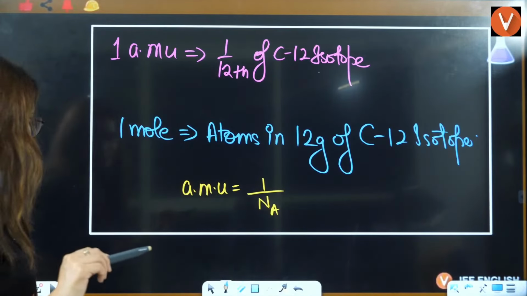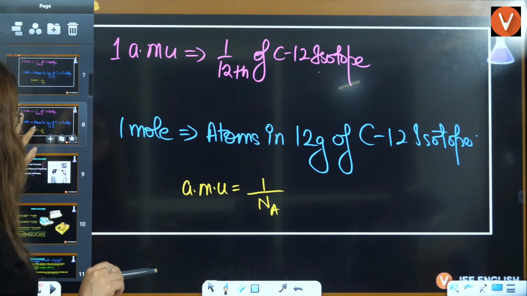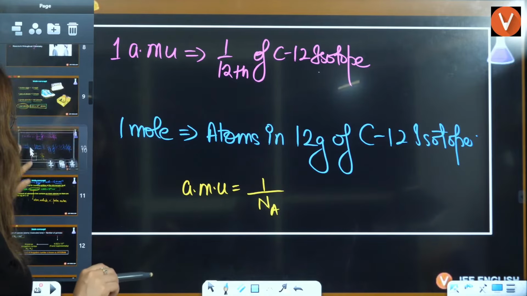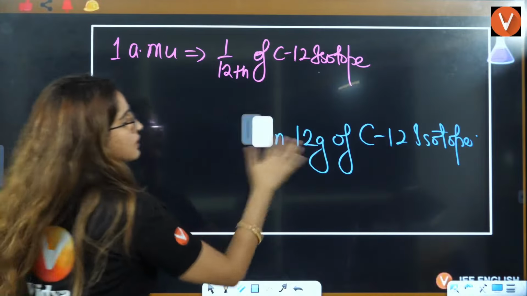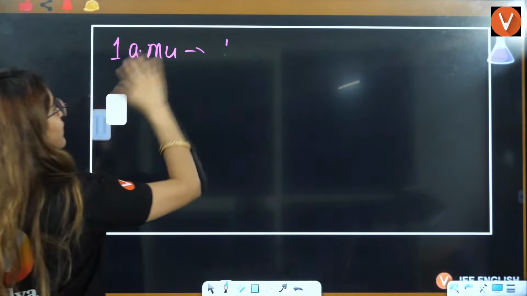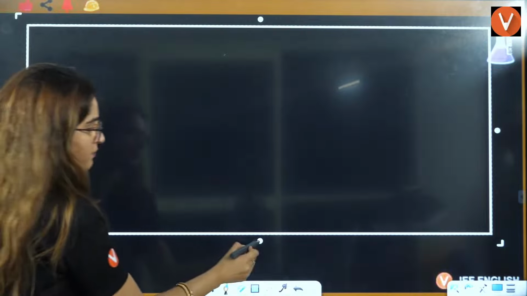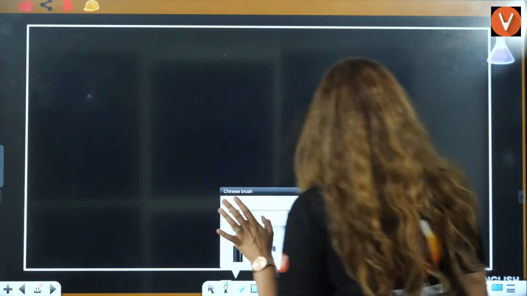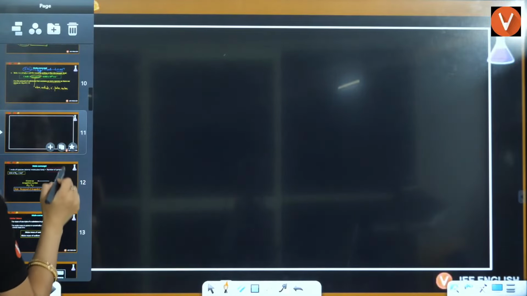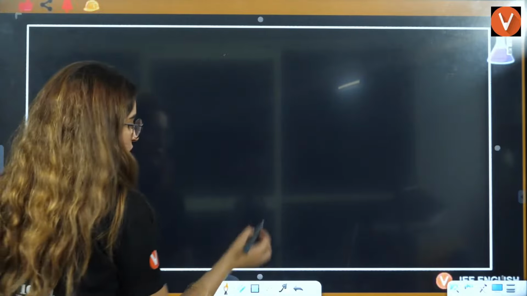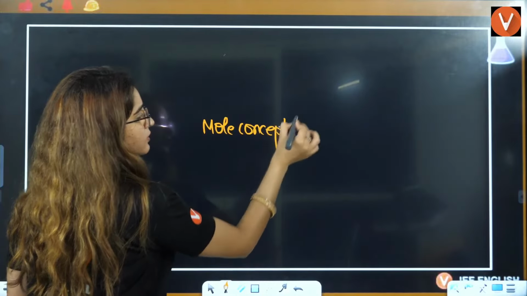Now, we are going to understand what the mole concept is. For the mole concept, I'll give you a simple definition here. We are not going to tough, difficult things, we'll make it very, very easy. First, let me just copy paste this also, I don't want to erase it again and again. So, this is your mole concept.